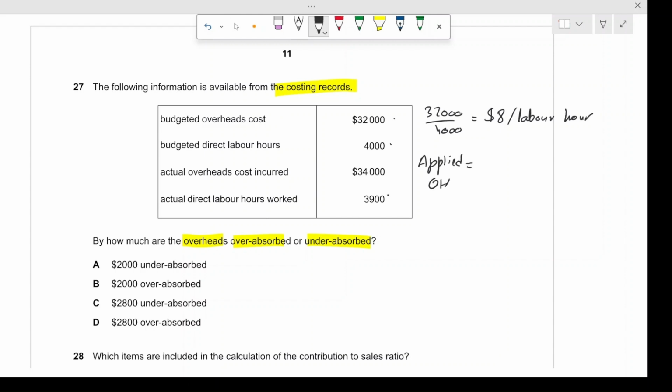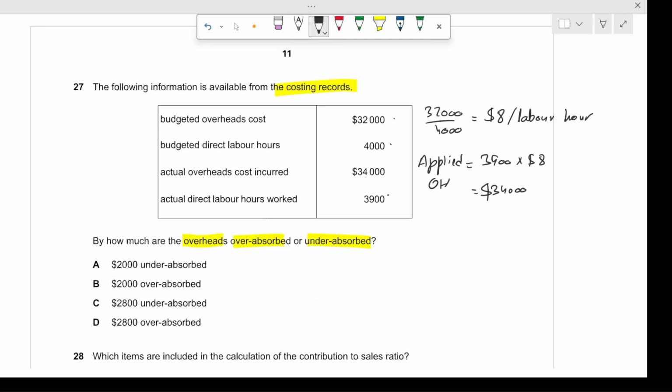So the actual hours are 3,900, and when we multiply these 3,900 hours by the $8 per hour that was budgeted, as I explained above, the budgeted rate will be used. So we're going to use that 3,900 into $8. This gives us $31,200, the applied overheads.